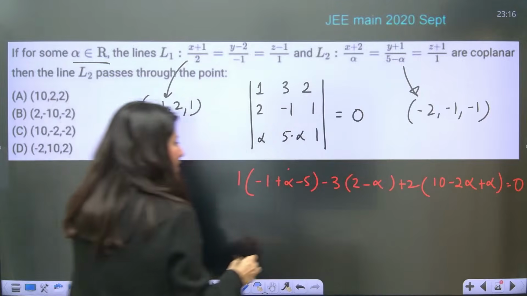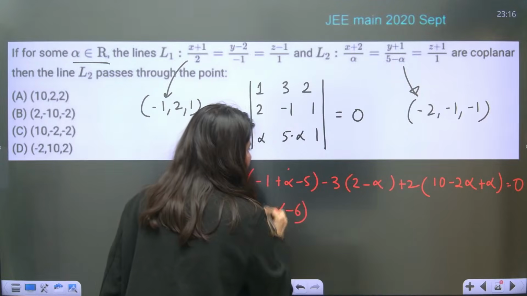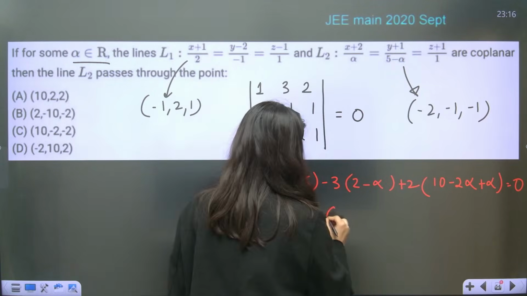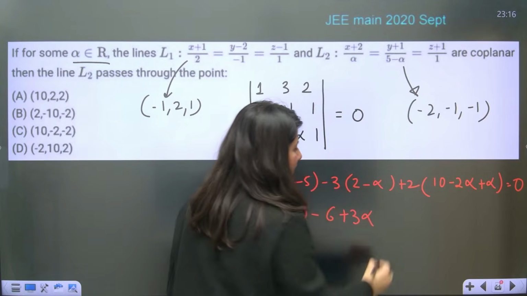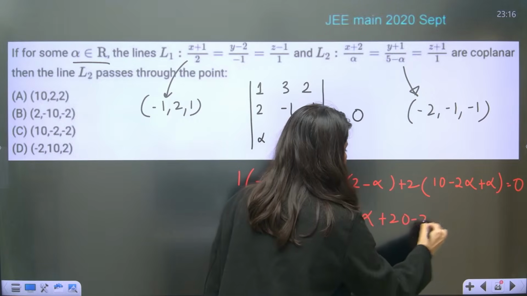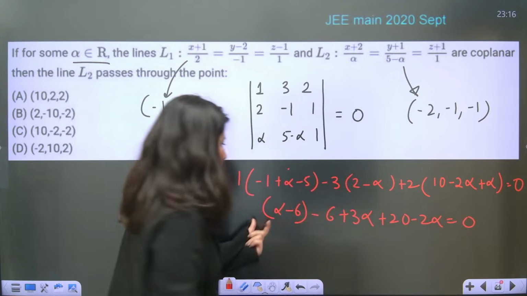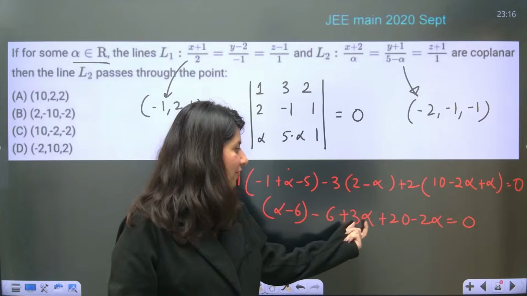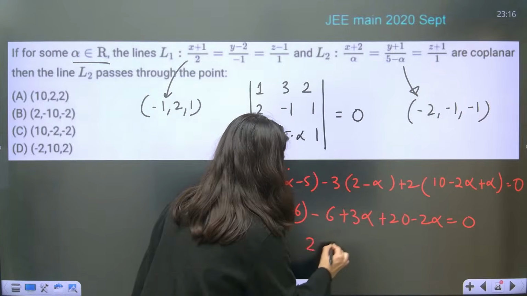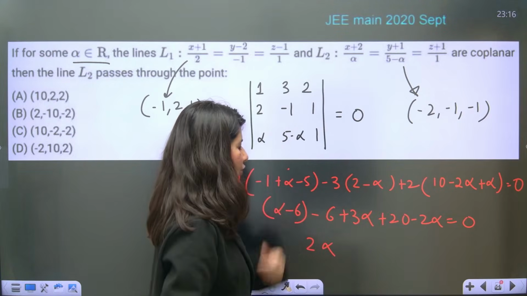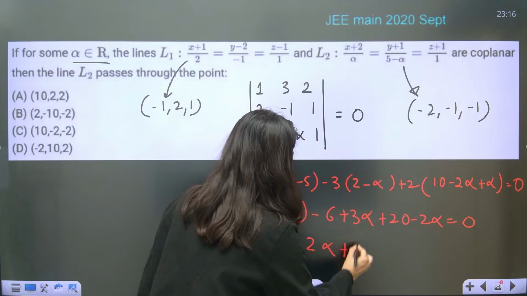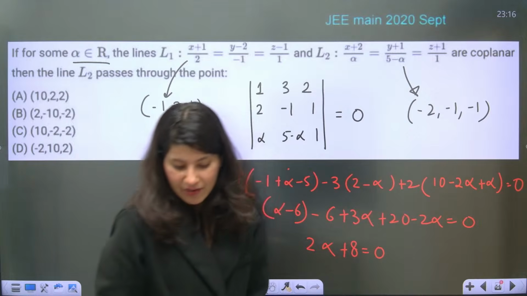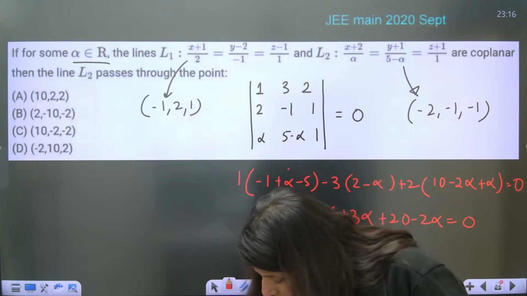So this is going to become alpha minus 6 minus 6 plus 3 alpha. Then we are having 10 minus alpha, so plus 20 minus 2 alpha equals to 0. So alpha, 3 alpha, 4 alpha, 4 minus 2, 2 alpha. Now 6 and 6 12, 20 minus 12 is plus 8 equals to 0. So alpha will be in the chat box.